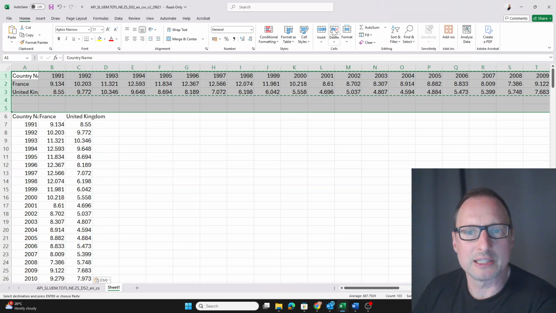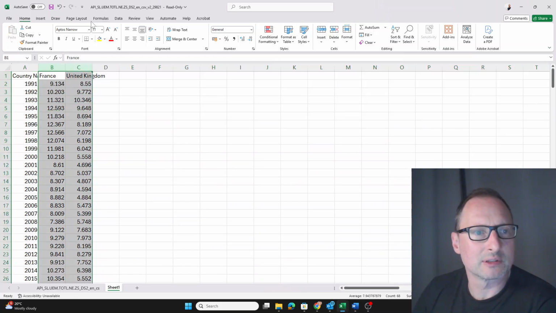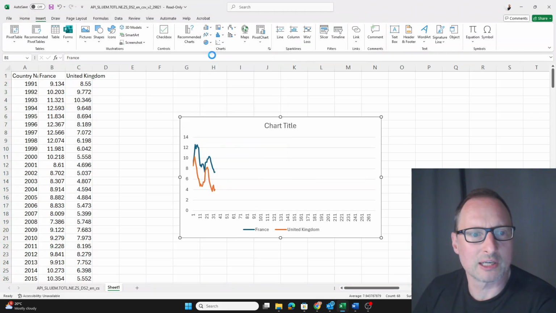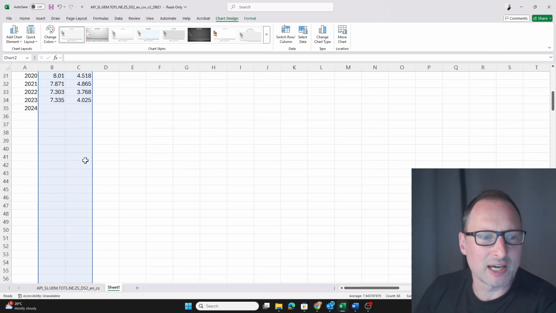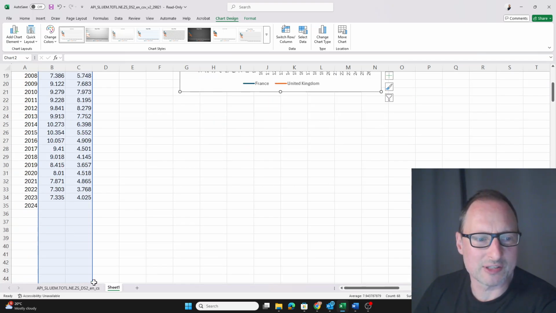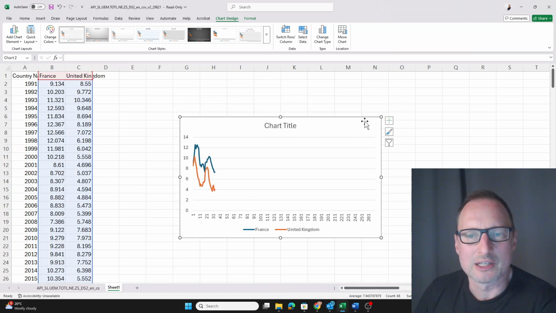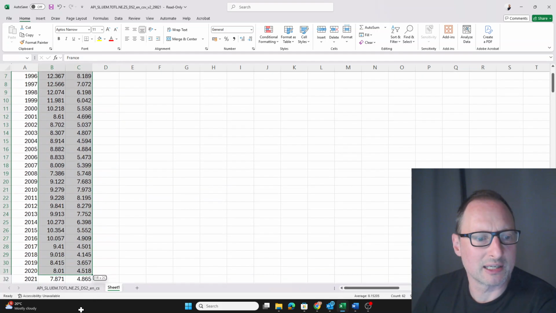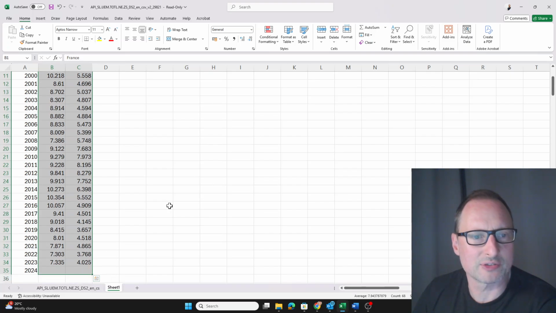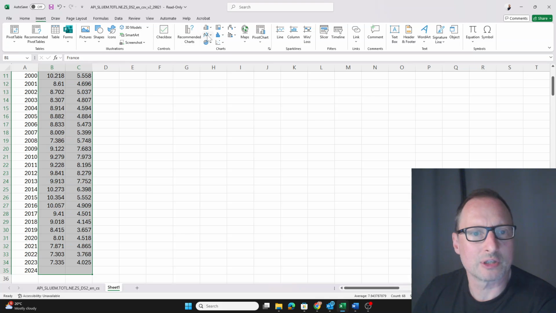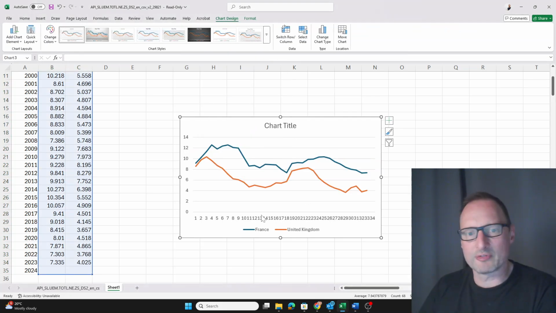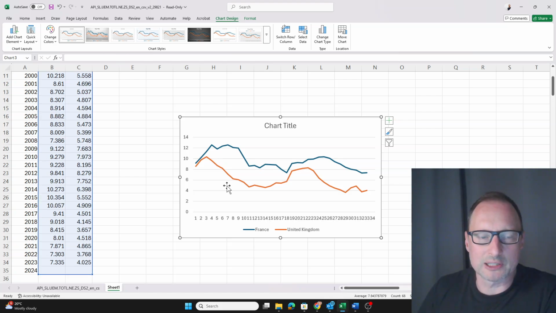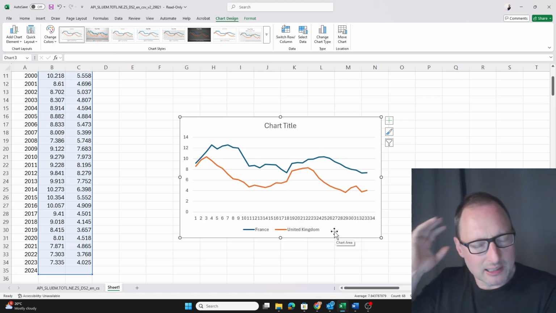Now we can delete those, and you can again ask Excel to insert a line graph. Since you highlighted the entire column, it thinks there are many more data. You can see that here. So there's a couple of ways to do that. Just delete that for starters, and highlight not the entire column, but just the data as far as we have them. Again, go to insert, and here's our graph again, and you can make sure that the years are on the horizontal axis in the same manner as before.